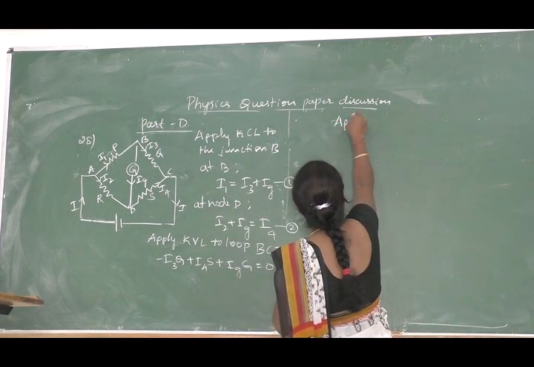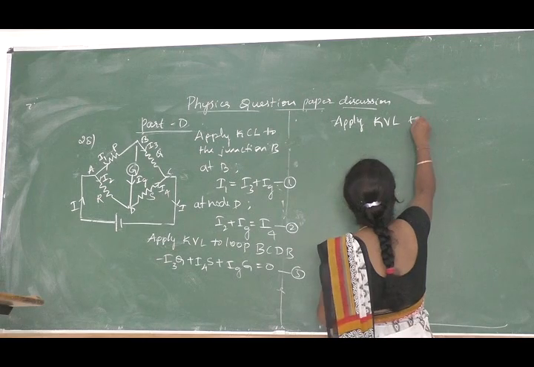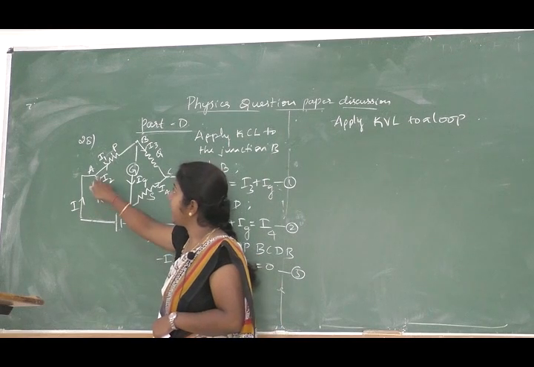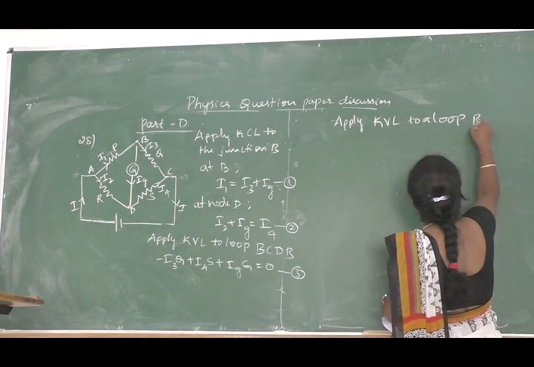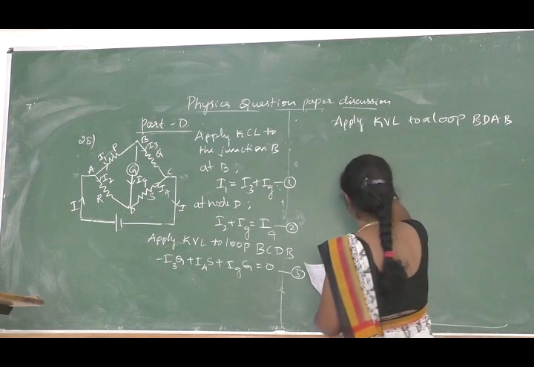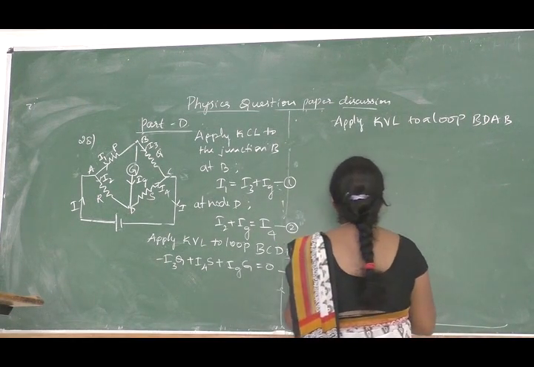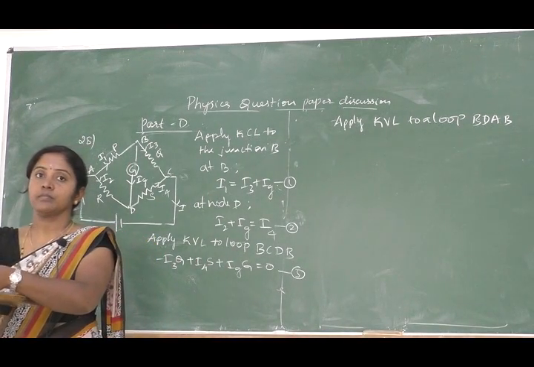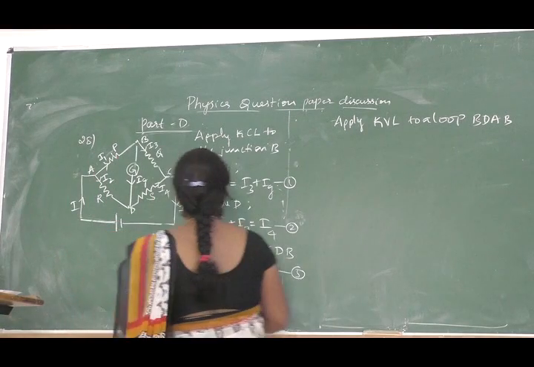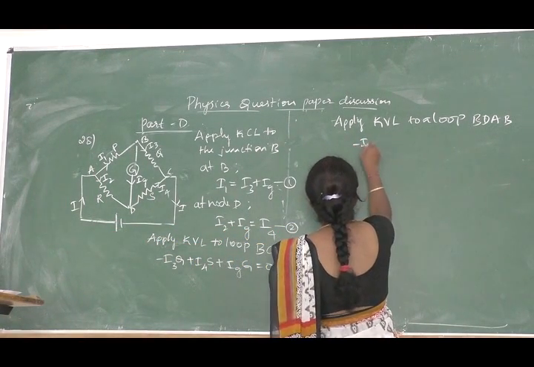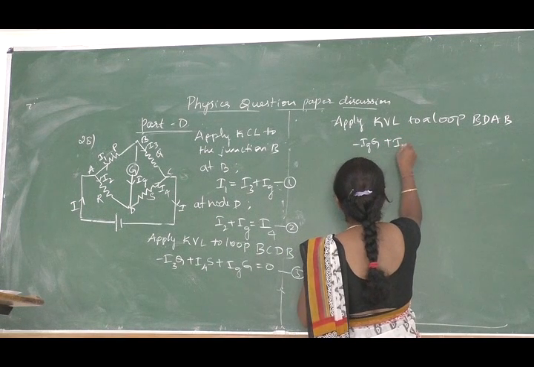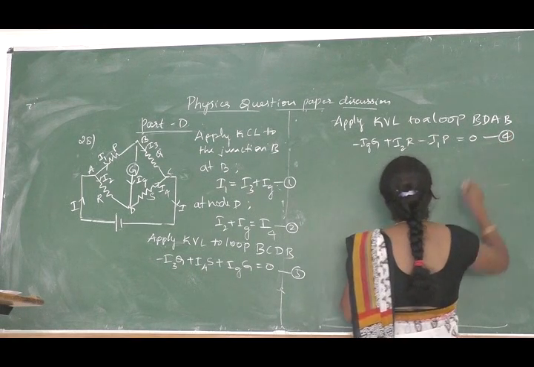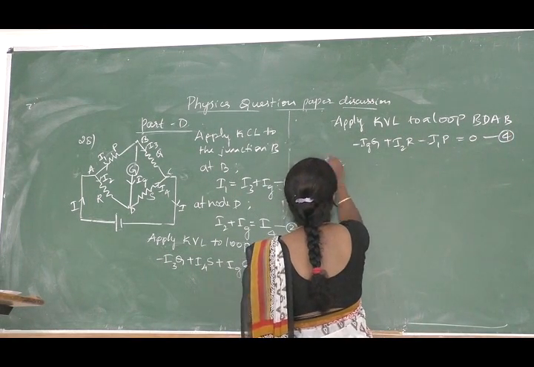Now let us apply Kirchhoff voltage law to the second loop, that is B D A B. So applying to that loop, we will get minus IG into G plus I2 into R minus I1 into P is equal to 0. Equation 4.